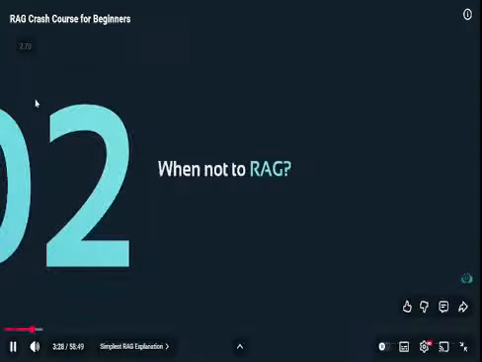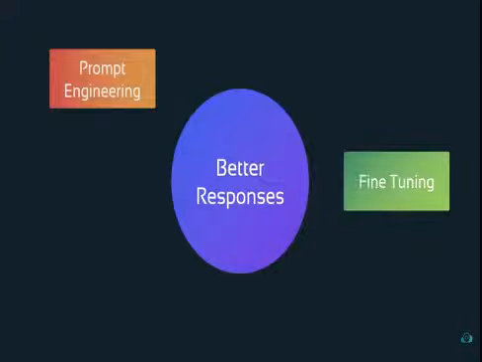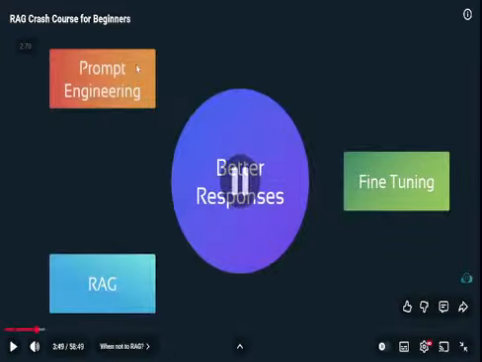Now, one of the common mistakes people make is to consider RAG as the solution for everything. RAG is not the solution to all problems. At the end of the day, we're all trying to get AI to generate better responses, and there are different ways to do that. We can prompt better, that's called prompt engineering. We can fine-tune models, and then there's RAG. When to use what? Let's take a simple use case.